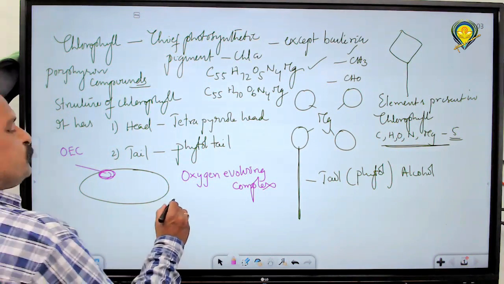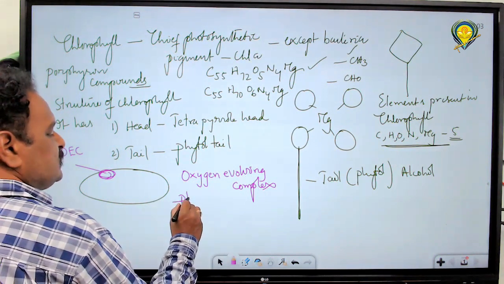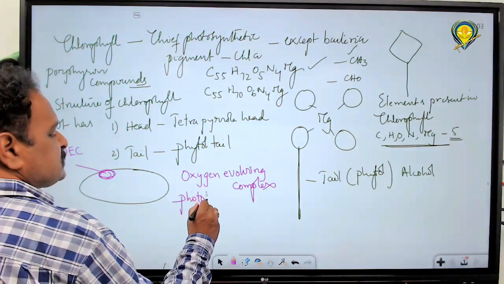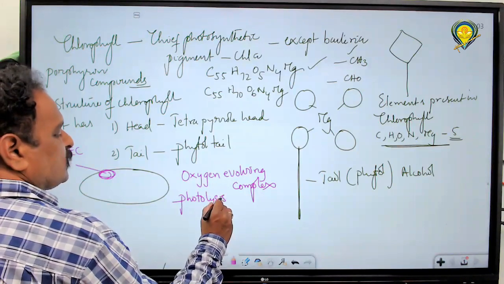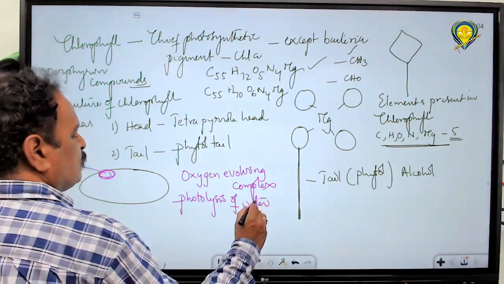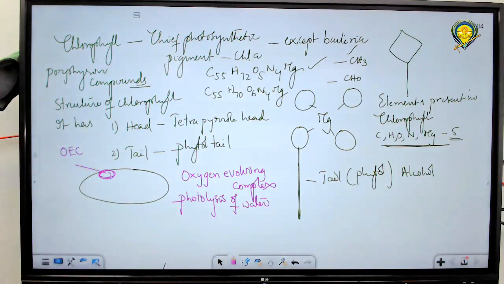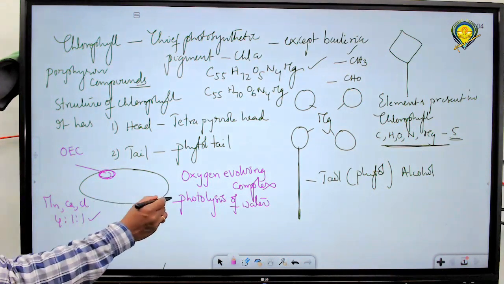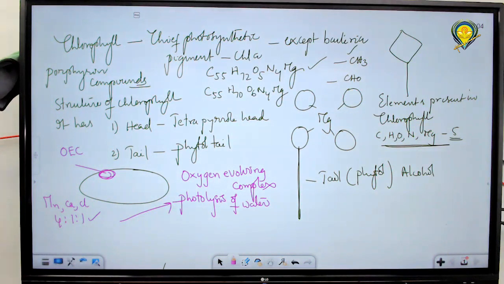This is because of photolysis of water, the breakdown of water in the presence of light with the help of the oxygen evolving complex, which consists of manganese, calcium and chlorine at a ratio of 4:1:1.